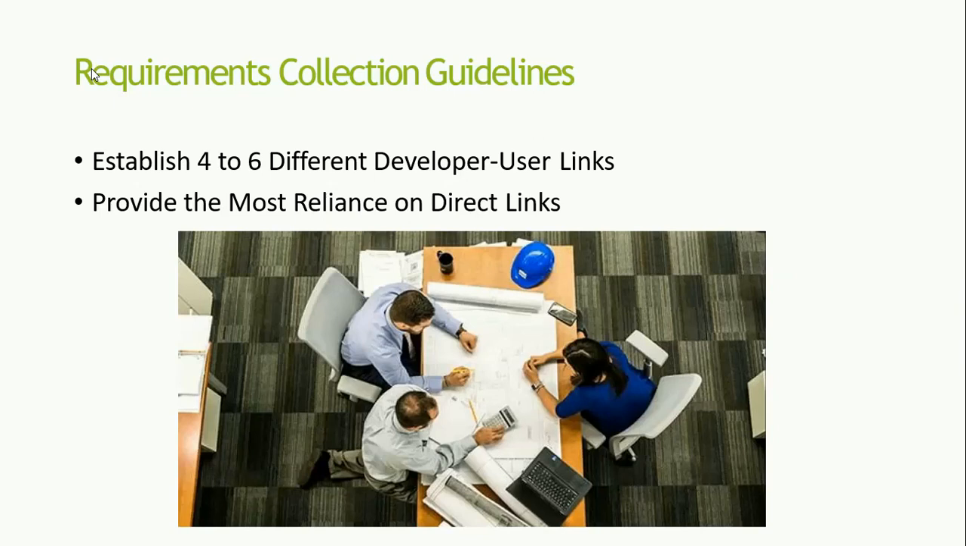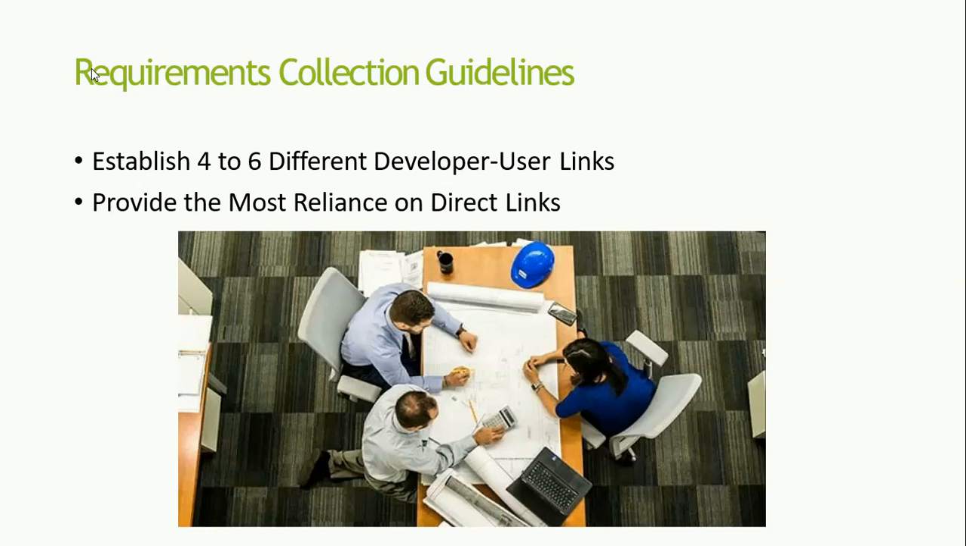The first point is to establish 4 to 6 different developer user links. That means if you compare the most successful projects, the projects always had better developer and user links. That means there was good communication between the developer or the designer of the UI and also the user of the UI. If they communicate in a very good manner, then you can say that the projects also will be more successful. That was based on the research they have done.